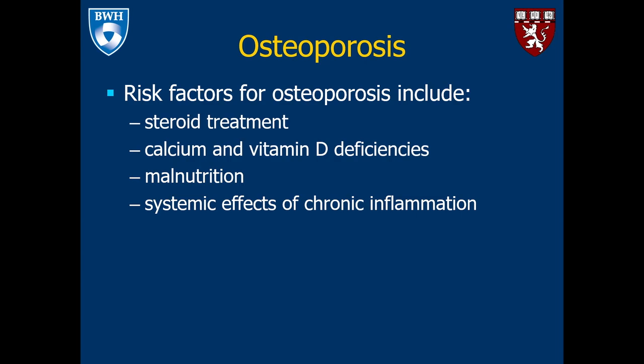Patients with inflammatory bowel disease are at increased risk for osteoporosis. Risk factors for osteoporosis, including steroid treatment, calcium and vitamin D deficiencies, malnutrition, and systemic effects of chronic inflammation, may occur more commonly among patients with inflammatory bowel disease.